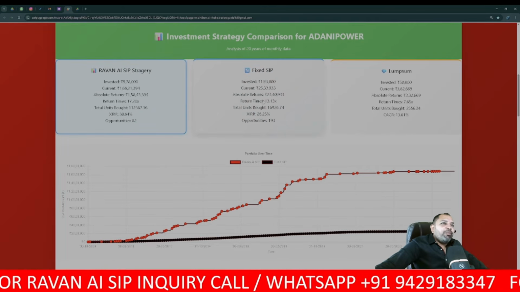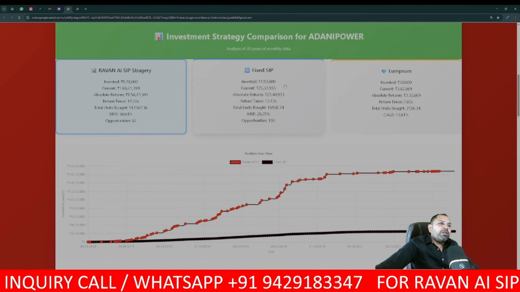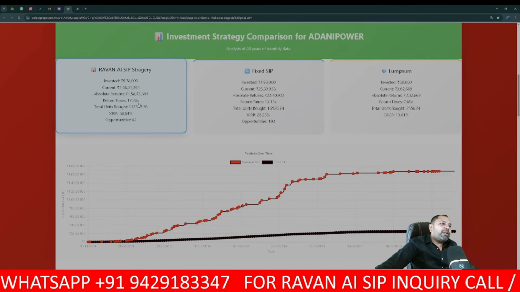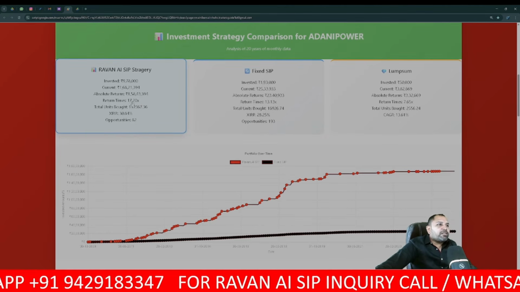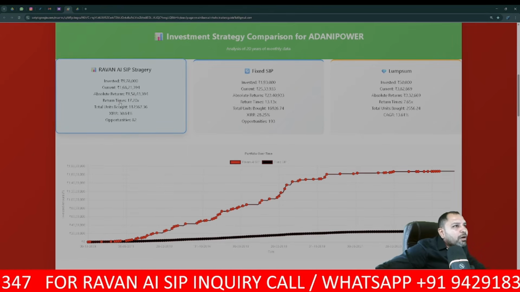In fixed SIP, you have made 13x of your invested amount. You can see the data over here, 28% XIRR. And here the XIRR we made is 30, and 17.2x is our investment's current value.